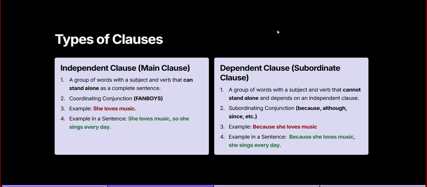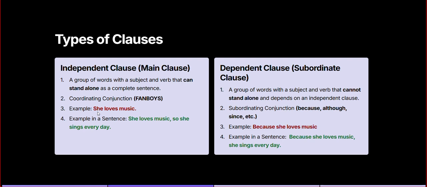Okay. So we have two different types of clause, independent clause and dependent clause. This independent clause means it can stand alone. It doesn't need anyone's support. It can just stand alone happily. So it is called an independent clause or main clause. Is it clear? Yeah, it's clear.